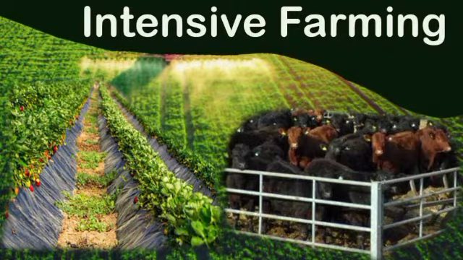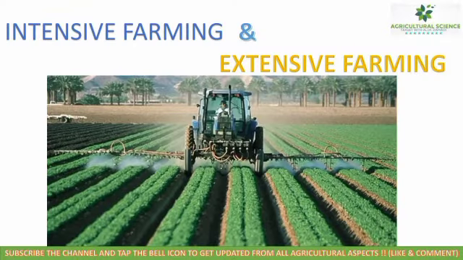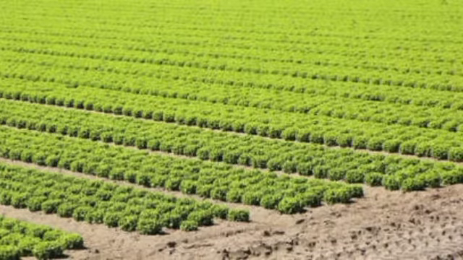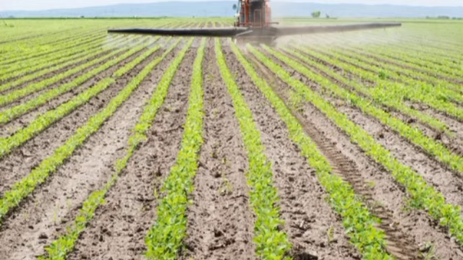Intensive farming. Intensive farming is an agricultural intensification and mechanization system that aims to maximize yields from available land through various means such as a heavy use of pesticides and chemical fertilizers.